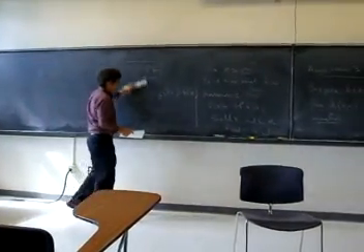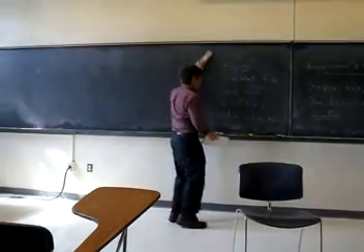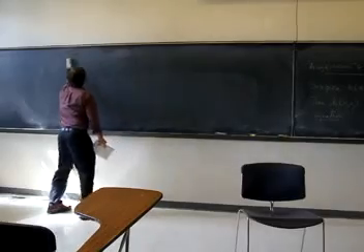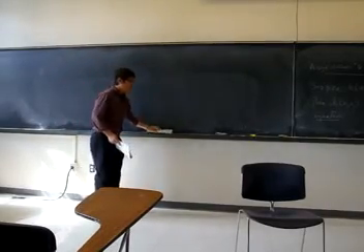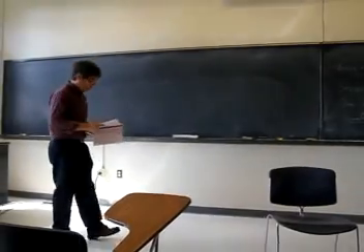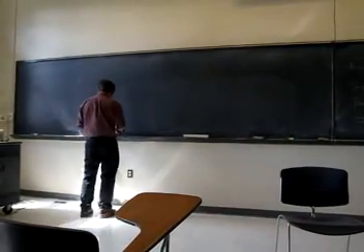Now, how does one apply Asgeirsson's mean value theorem to solve the wave equation? For this, let's look at the initial value problem for the wave equation.